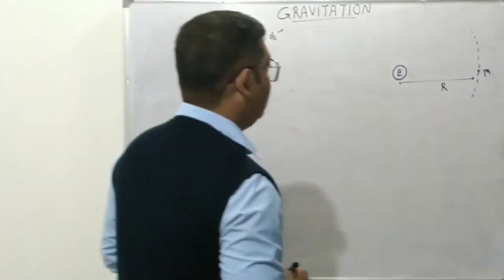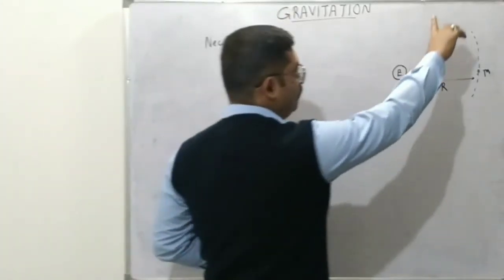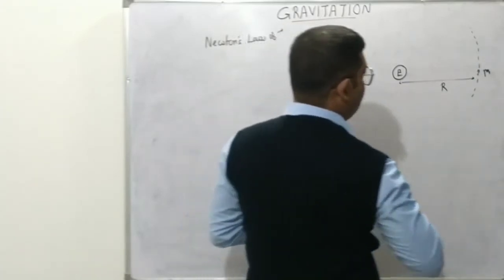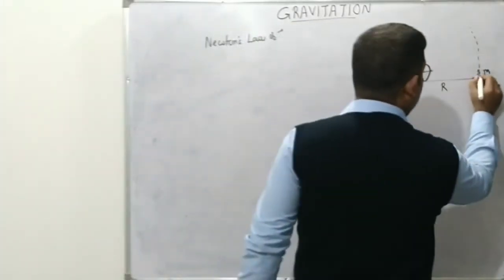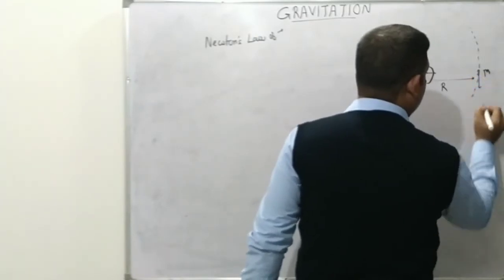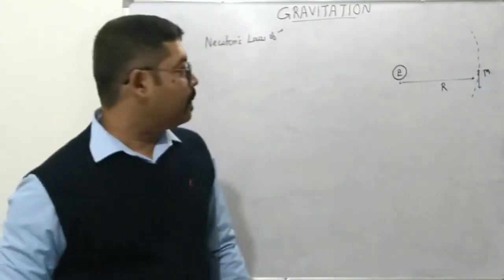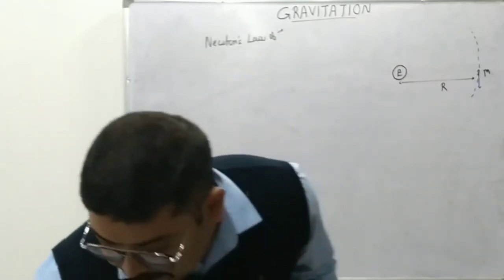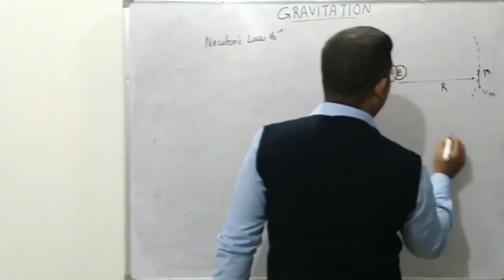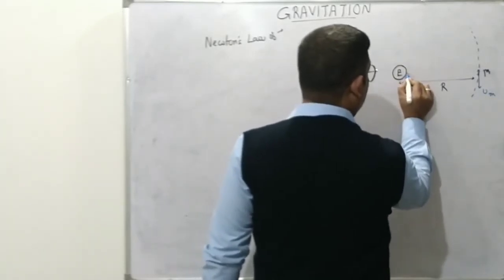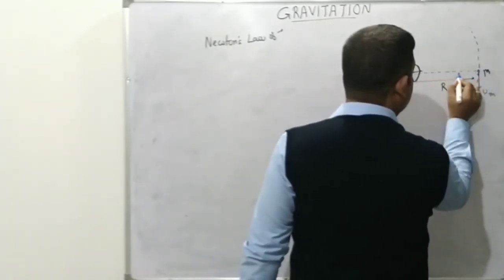Now, clearly, since it is moving, let's say in the clockwise direction, the moon will have a certain constant velocity. Let's call this velocity Vm, and there will be a centripetal acceleration.